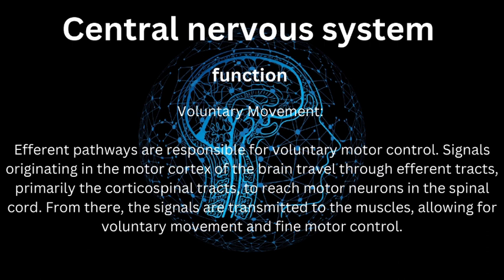Second, voluntary movement. Efferent pathways are responsible for voluntary motor control. Signals originating in the motor cortex of the brain travel through efferent tracts, primarily the corticospinal tracts, to reach motor neurons in the spinal cord. From there, the signals are transmitted to the muscles, allowing for voluntary movement and fine motor control.